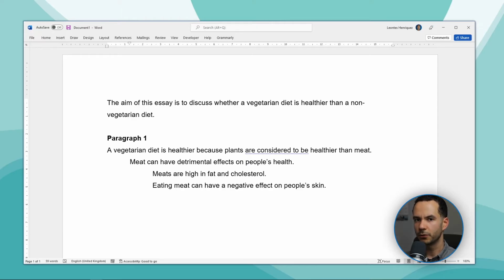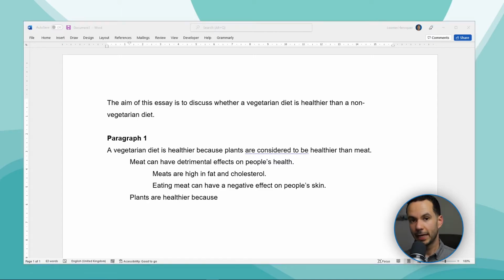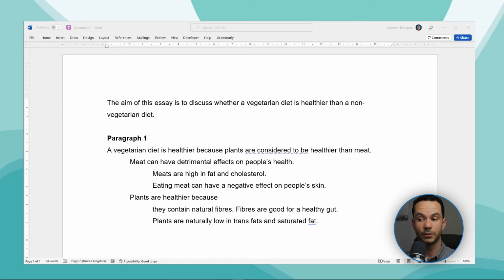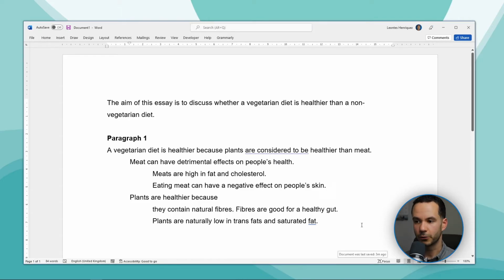After we've added those, we also want to talk about the fact that plants are healthier. Now I gave 2 reasons why plants are healthier, and I'm going to add those as my level 3 sentence. My level 2 sentence is going to be that plants are healthier. And my level 3 sentences are going to be the reasons why I think plants are healthier. So my 2 level 3 sentences are that plants are healthier because they contain natural fibers and because plants are naturally low in trans fats and saturated fat. So this is the outline of our first paragraph. We can now move on to the outline of our second paragraph.